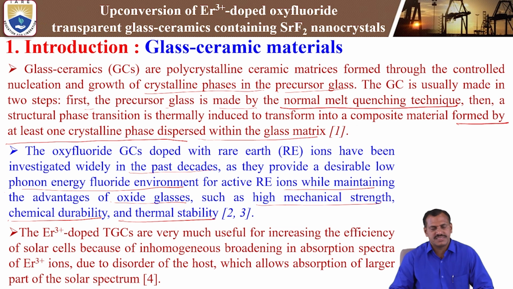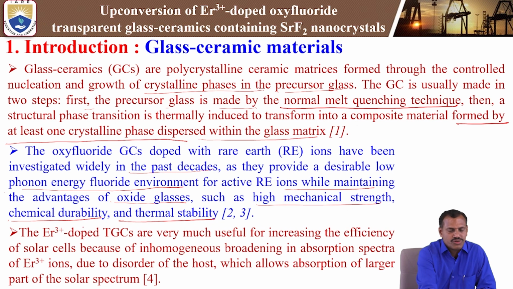Whenever doping with the fluoride content, phonon energy automatically decreases, which means we can enhance the luminescence properties. At the same time, the high mechanical strength, chemical durability, and thermal stability of oxide-based glasses are retained in the oxyfluoride glass ceramics.